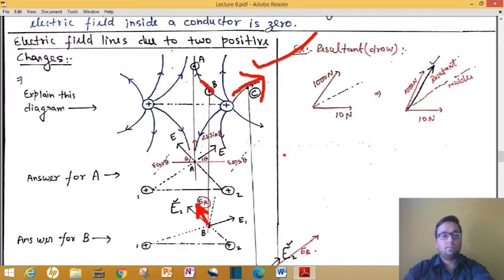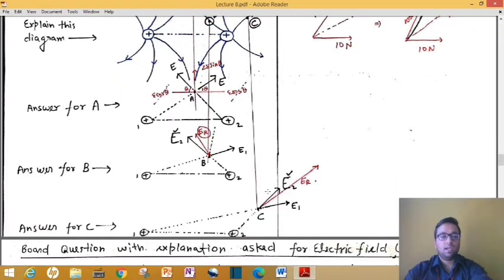The same thing I am asking you now. See, at point C, how will you find the net electric field? At point C, the electric field due to the 1 coulomb charge will be along this arrow. You can understand it. And at point C, the electric field due to the second positive charge will be along this arrow.